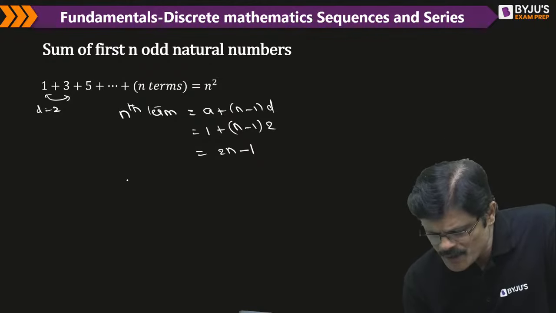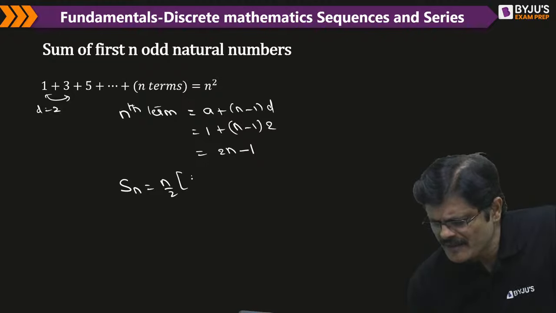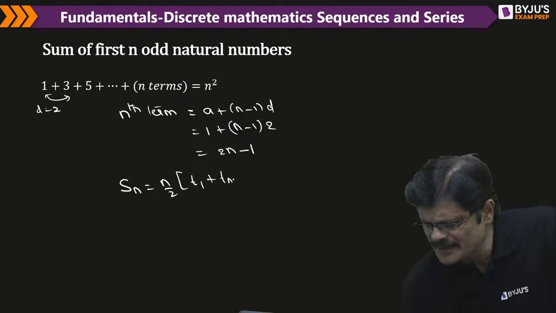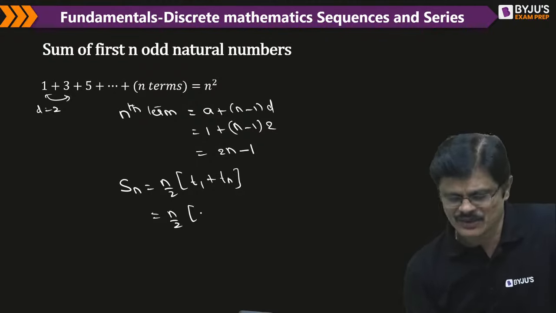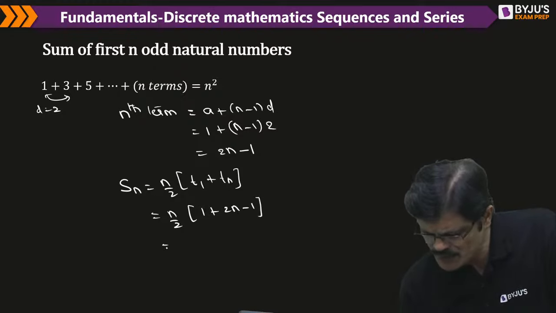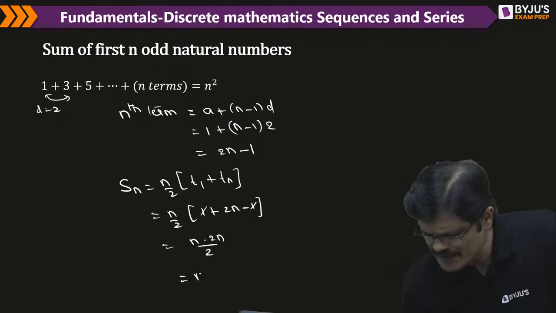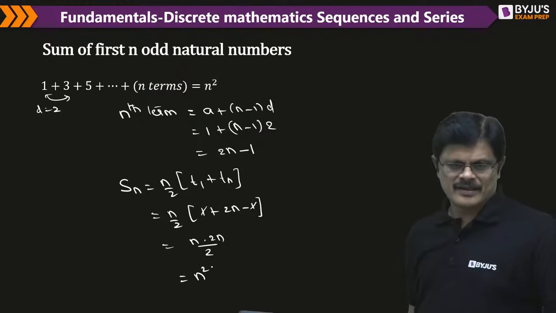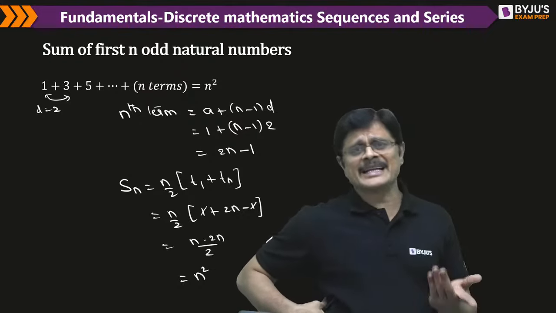So, what about the sum to n terms? The formula is n by 2 times (first term plus nth term). What is the first term? 1. The nth term is 2n minus 1. So that is n into, these two get cancelled, 2n by 2, the 2s get cancelled. So it is n square. So the sum of the first n odd numbers is n square.